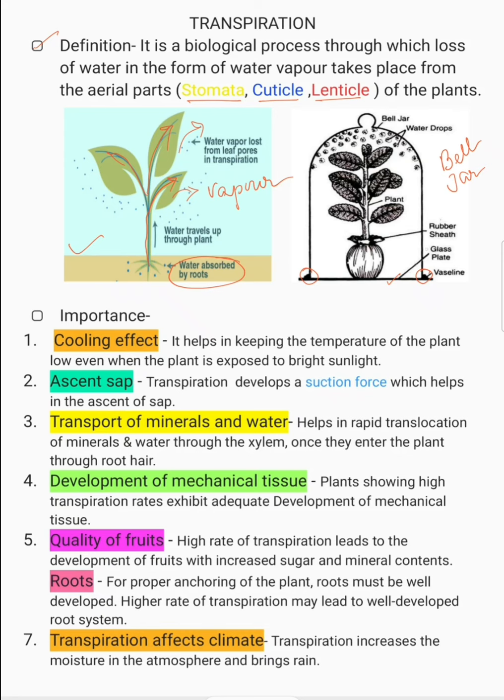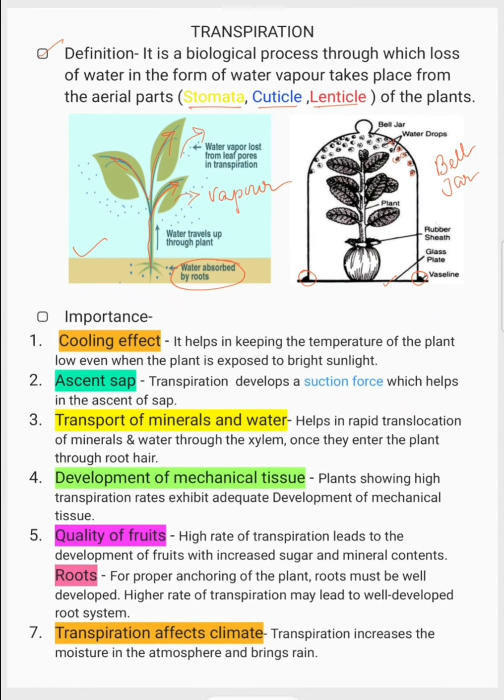It's a very interesting way to prove whether transpiration actually happens. You just keep it and give it some time, like one day. If you give it good time, you'll see water droplets starting to appear in the bell jar, which were not present earlier. It proves that yes, plants do transpire. They do release water in the form of water vapor. All right, let's come to the importance.